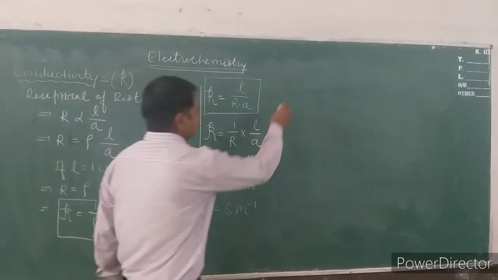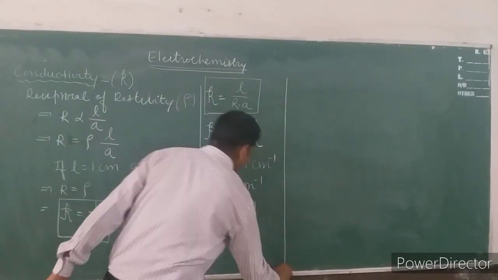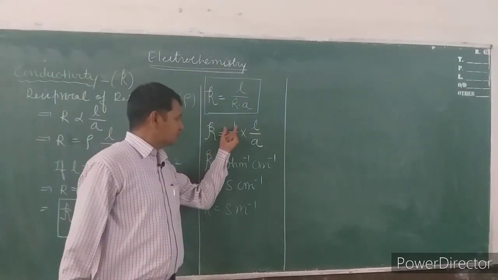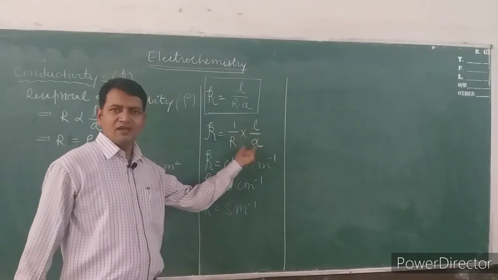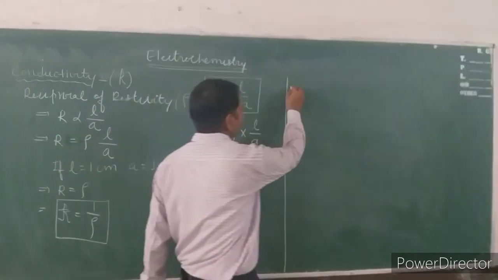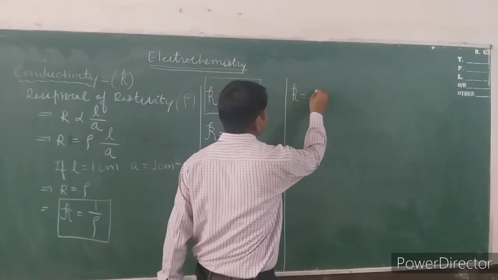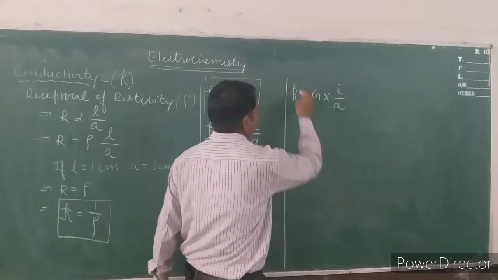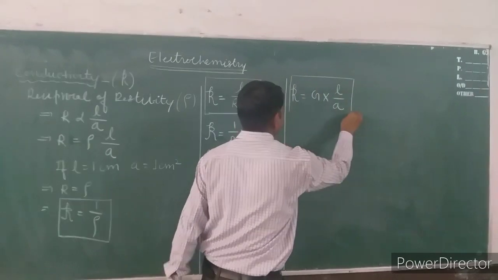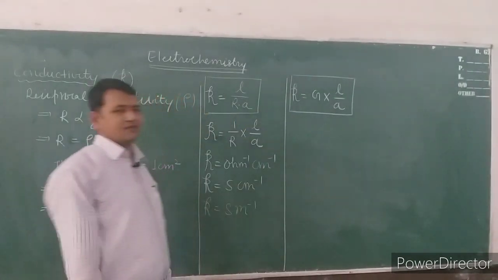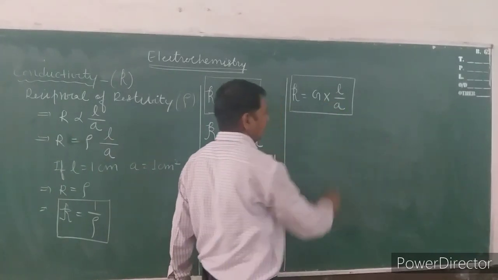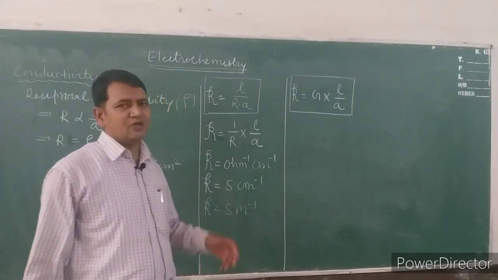Now, further, how can we derive a relation between conductivity and conductance? Look at this formula, kappa is equal to 1 upon R into L upon A. So it will be modified like this, kappa is equal to conductance into L upon A. This is the third mathematical formula of conductivity. Again, this L by A belongs to the electrodes and the electrodes belong to the cell.